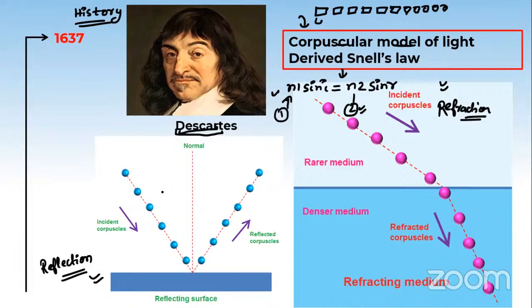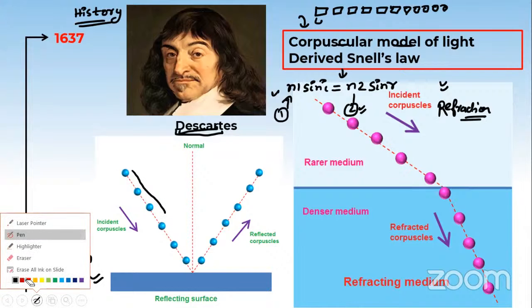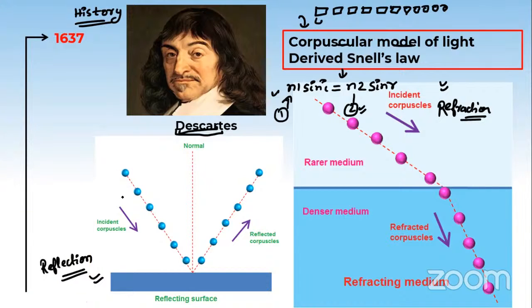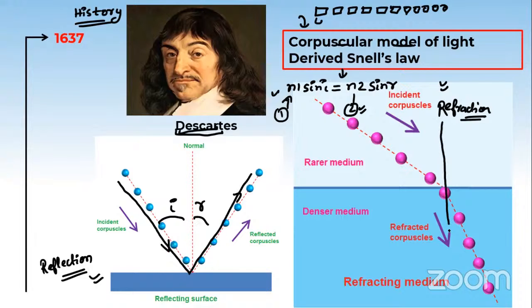Initially, we studied in ray optics that when a ray is incident straight like this, it gets reflected like this. This is the angle of incidence, this is the angle of reflection. This we know already. When we talk about the refraction process, this is the angle of incidence in a rarer medium and this is the angle of refraction in a denser medium.